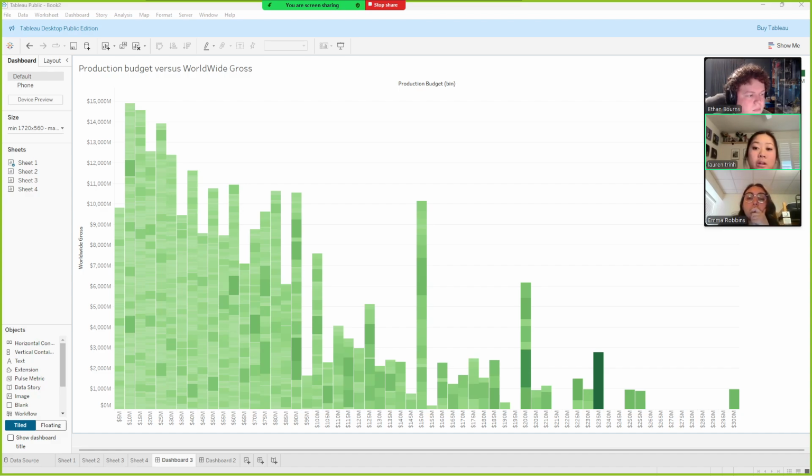We created a calculated field to compute the profit, which was the worldwide gross minus the budget. We also filtered out incomplete data to maintain accuracy. Touching on color coding, we used shaded green bars based on gross, so we visually emphasize which budget categories perform best financially.